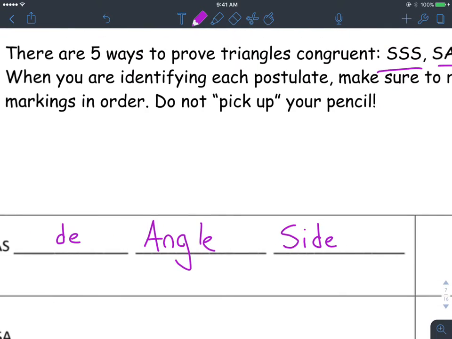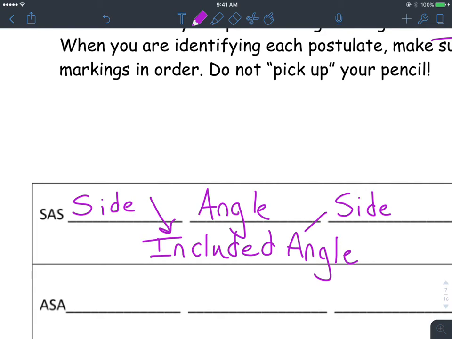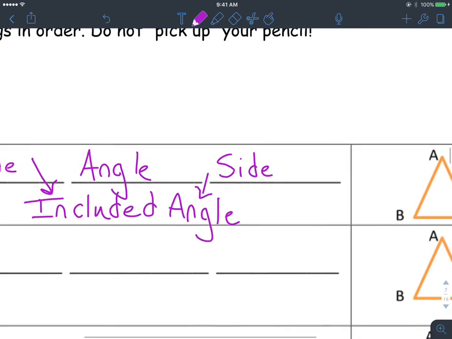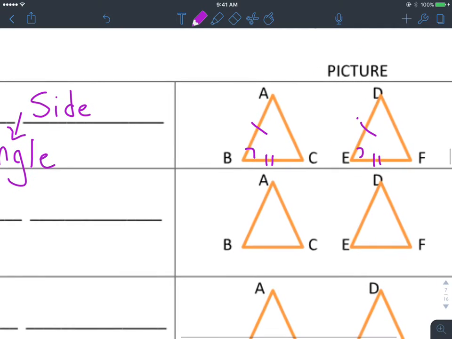All right, what's going on here is we are saying that one of the sides is congruent, then you have an angle, and we call this an included angle. I want you to write that in. Included angle. Notice the angle here is in between the two sides. It's right in between there. All right, now as far as how that looks here, you're going to say side, and then angle, and then side, like this here. So here's an example of how that could be marked right over there.